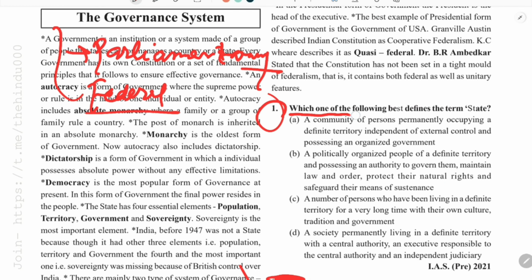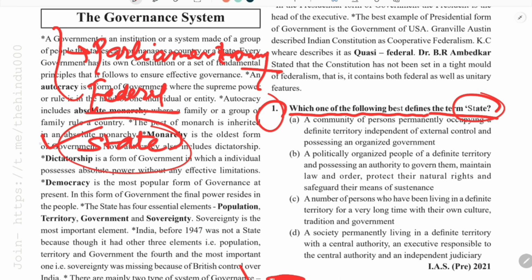Which one of the following best defines the term state? There are various words which are used in polity, like state and nation. This question asks about the various components of the state. What do you mean by state? If we define state in simple terms, then we can say that state is a political institution.